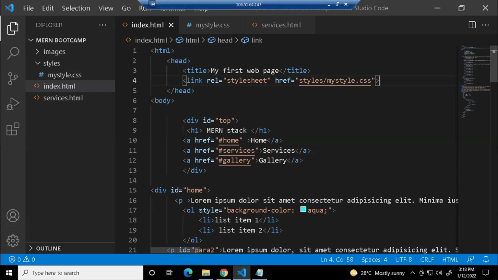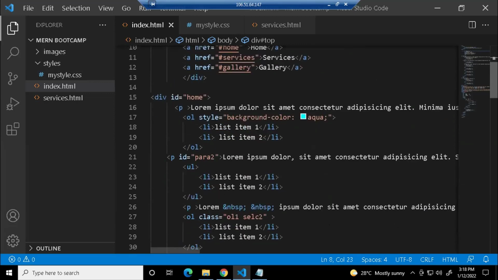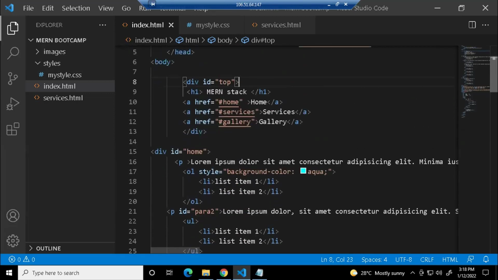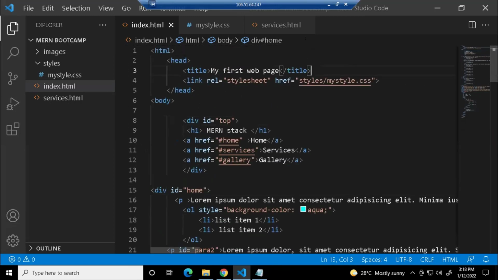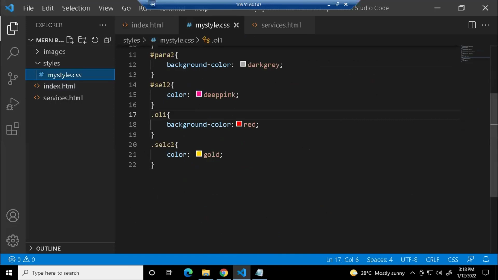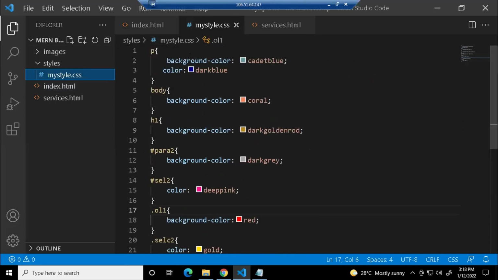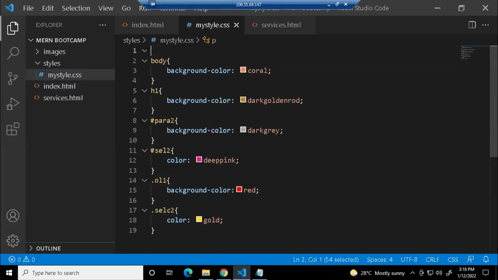If that is fine, shall we see a few more selectors? I think these are very basic things. Obviously, you'll be using these selectors. So here you have this div tag, right? The div tag has ID equals home. You can also style your div tags. For example, I'll remove the P tag style. I don't want that.